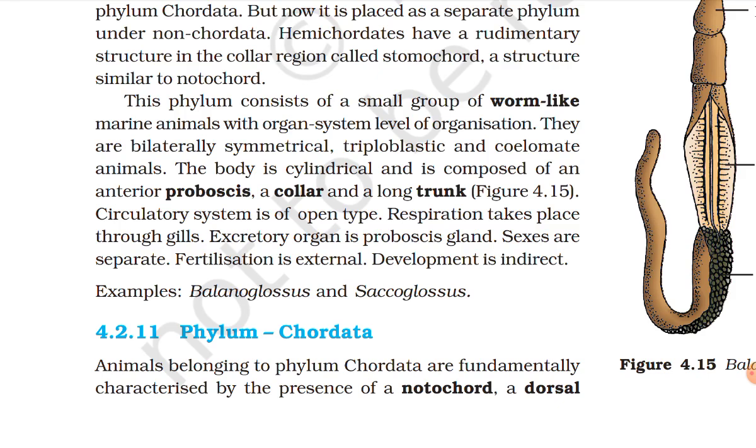The body is cylindrical and is composed of an anterior proboscis, a collar, and a long trunk. Circulatory system is of open type. Respiration takes place through gills. Excretory organ is the proboscis gland. Sexes are separate. Fertilization is external. Development is indirect. Examples: Balanoglossus and Saccoglossus.